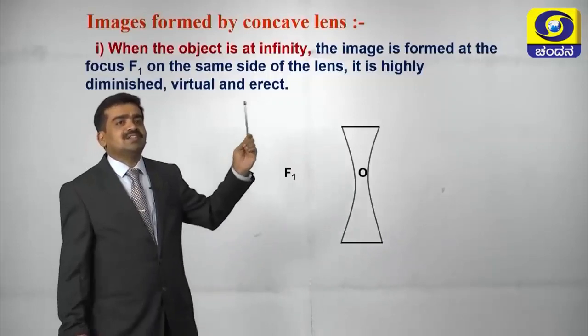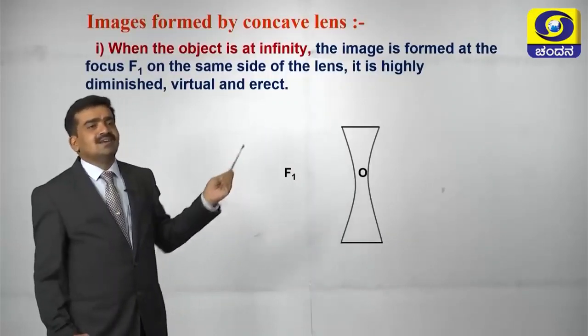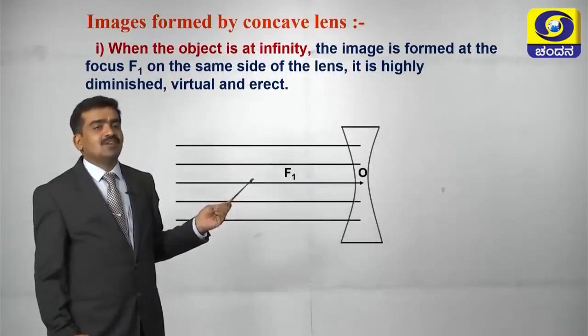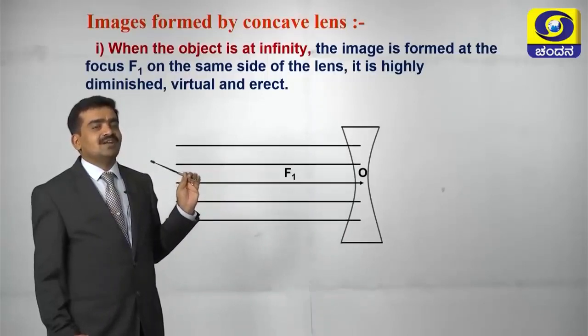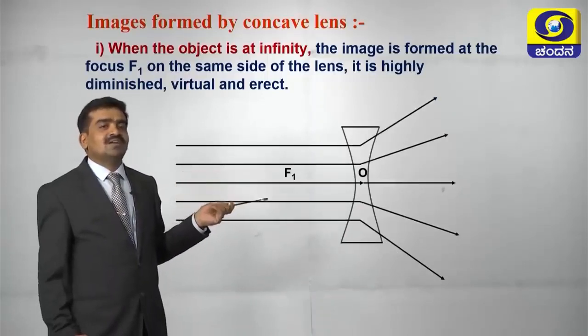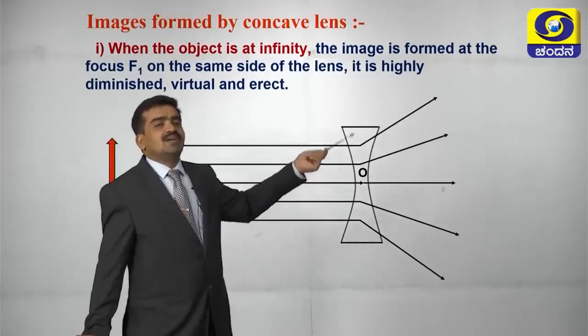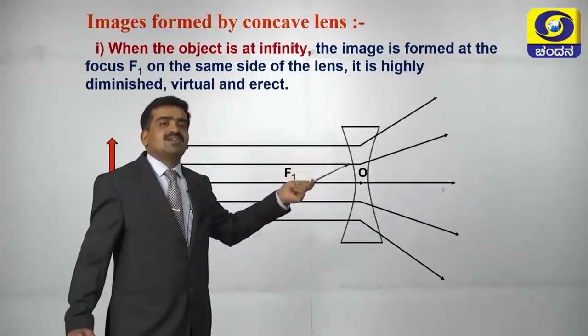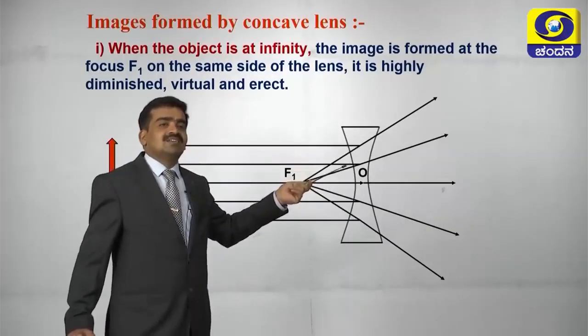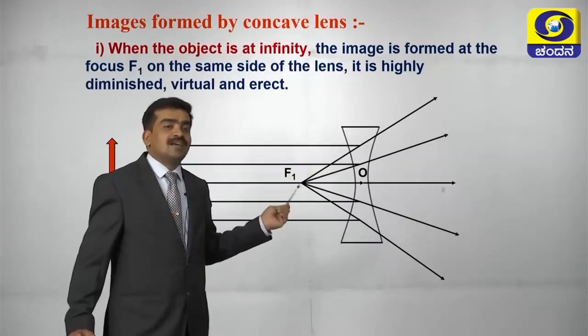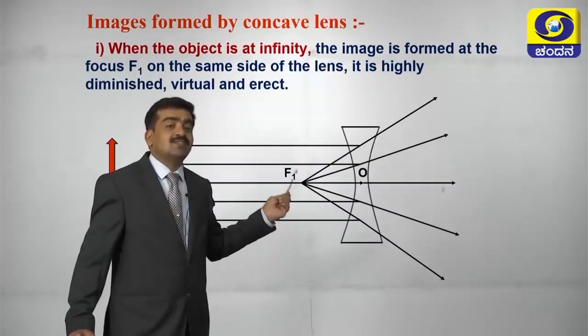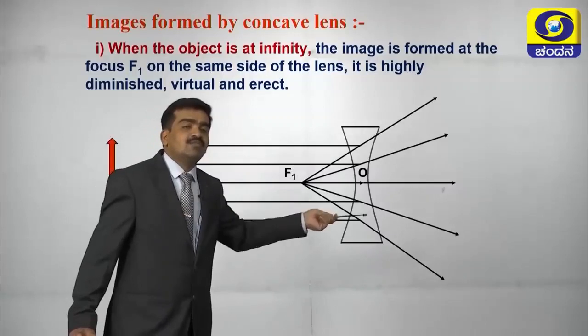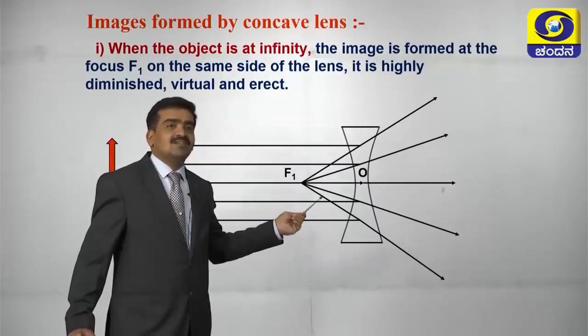Let us come to the image formed by a concave lens. Here we place the object in two different places. One is at infinity. When we place it at infinity, the rays will diverge. Draw back the diverged rays. We will get a point on the principal axis, which we call the principal focus. The distance between F and O will be the focal length of the concave lens.